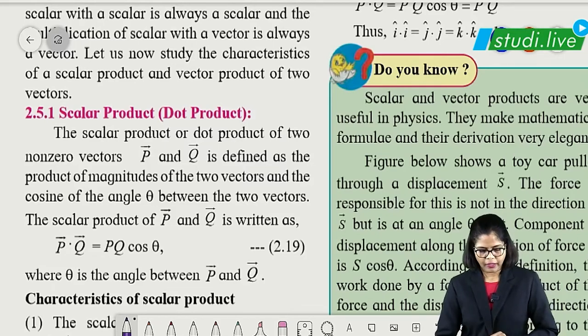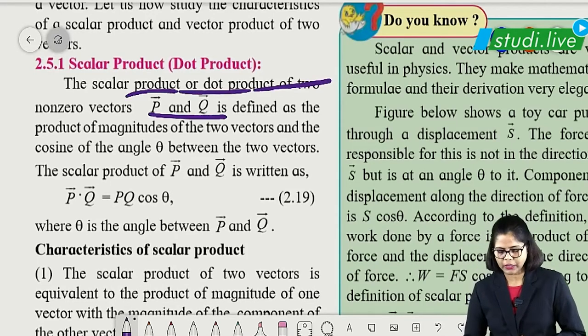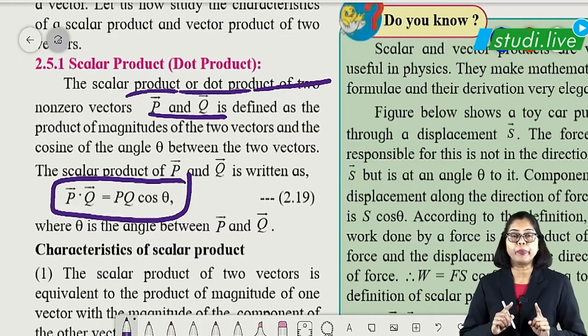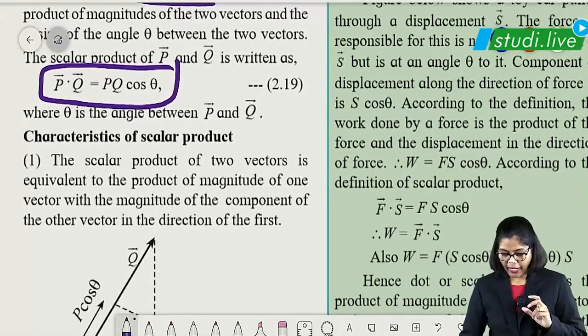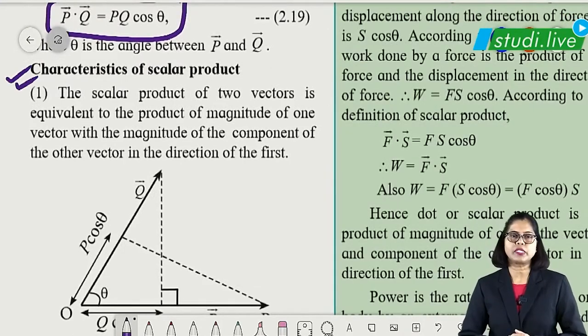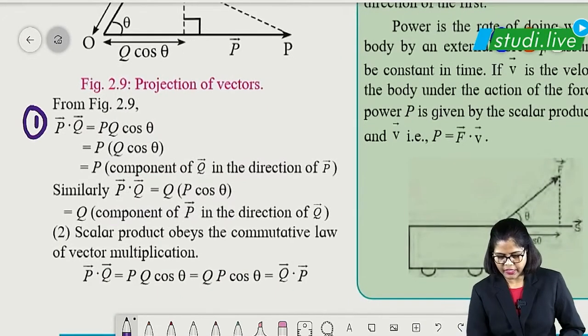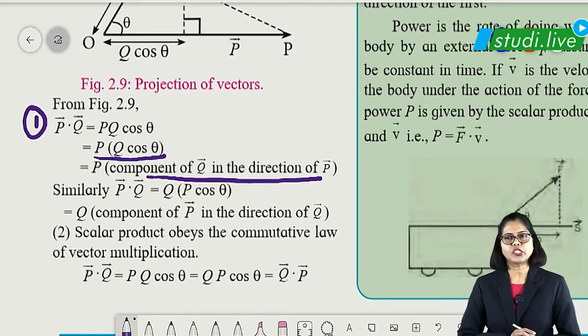Then let us talk about scalar product. Scalar product is the dot product of two vectors, which is represented as P dot Q is equal to PQ cos theta. Remember, for dot product cos comes, and a question can be asked for characteristics of scalar product. The first characteristic you can write is P dot Q is equal to PQ cos theta. That also can be represented like this, and Q cos theta is nothing but the component of Q in the direction of P.